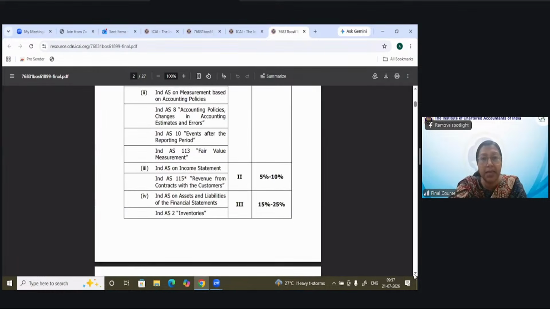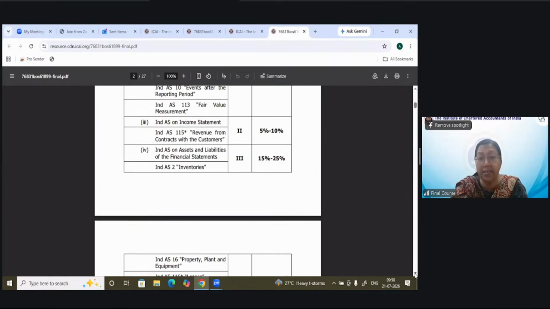Similarly, the entire syllabus has been divided into different sections. You have to refer to these sections while you practice and revise, to understand the importance of the topic and what kind of question may be asked. For example, for a 5 to 10% weightage section, no question will exceed a maximum of 12 marks. So no question will be there for 14 marks on this particular topic. When you go through the chapter, you'll find the questions given there are also of small length, which may be asked in your 5 to 10% weightage. So that will also help you understand.